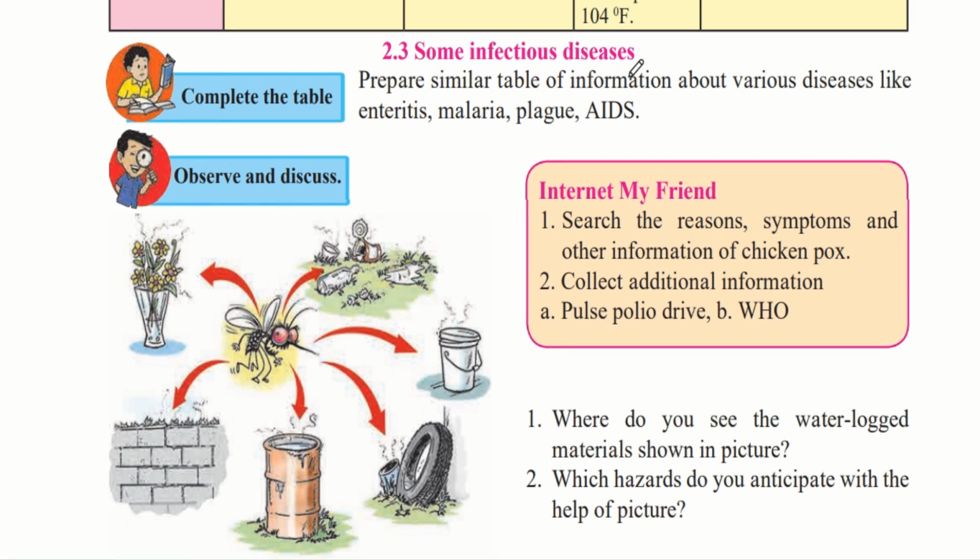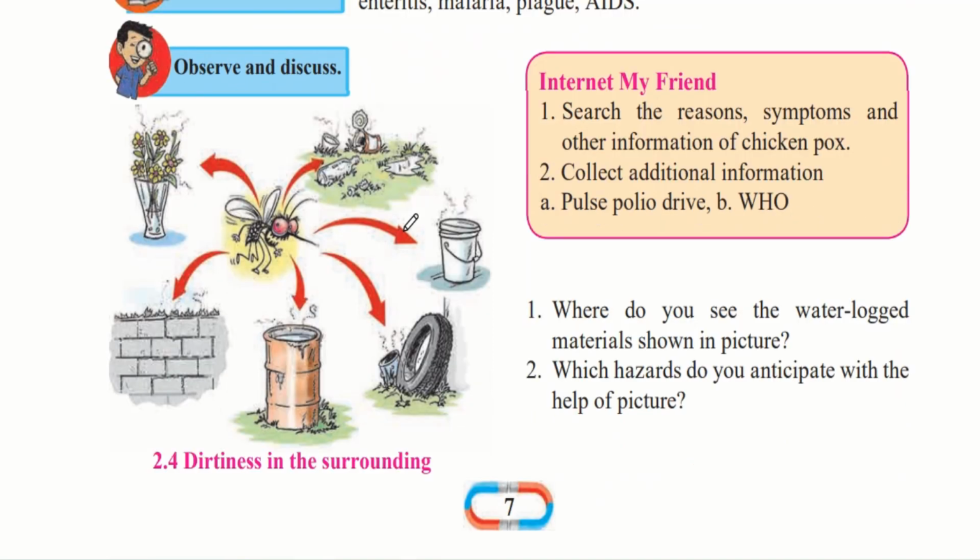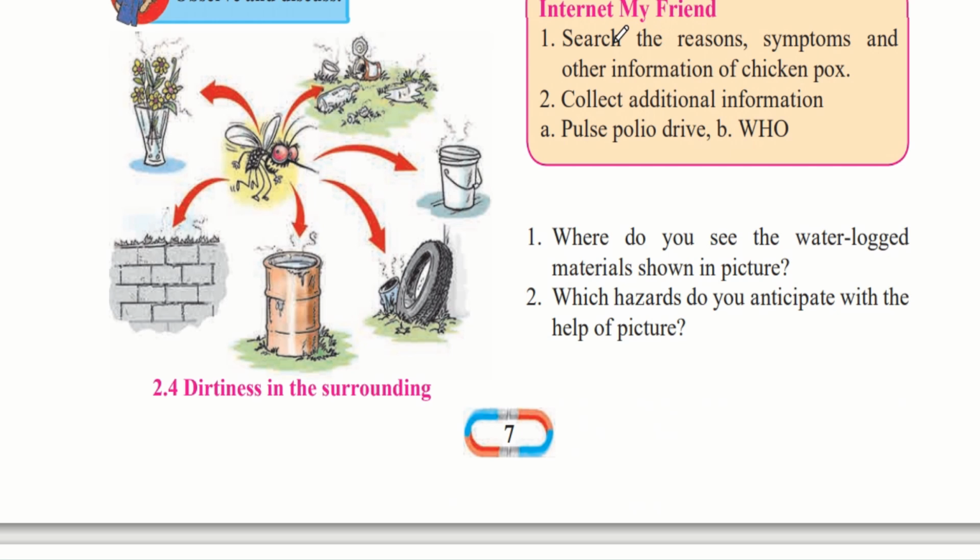Some infectious diseases. Complete the table. Prepare a similar table of information about various diseases like enteritis, malaria, plague, and AIDS. So, if you want the already formed table, go to www.jkacademypro.com. Observe and discuss. Internet, my friend. Search the reasons, symptoms, and other information of chickenpox.